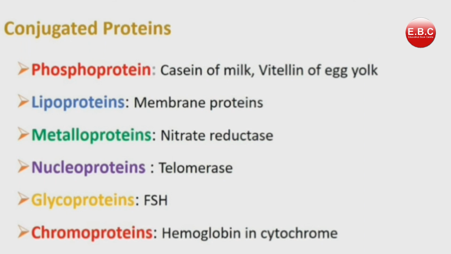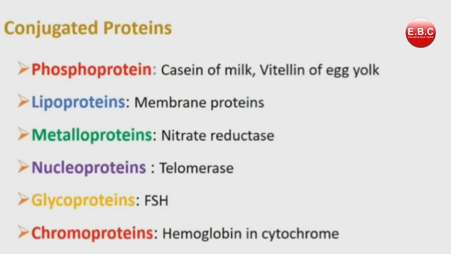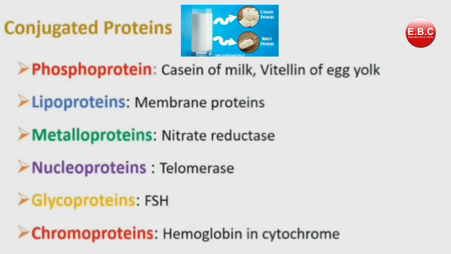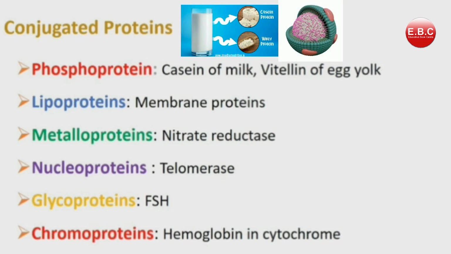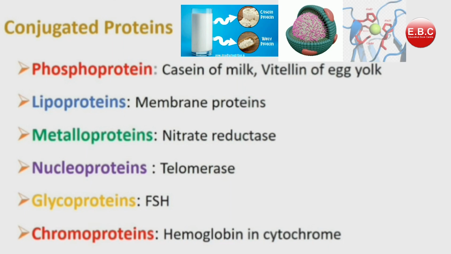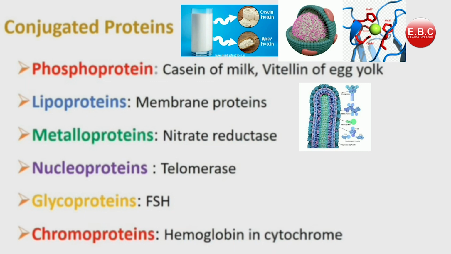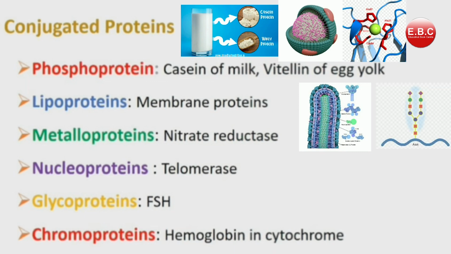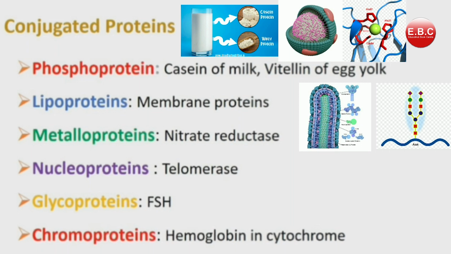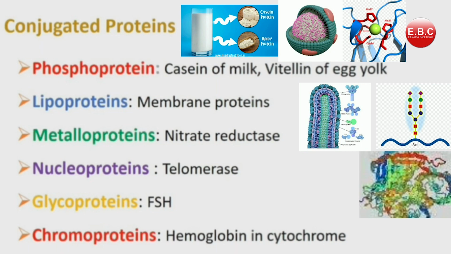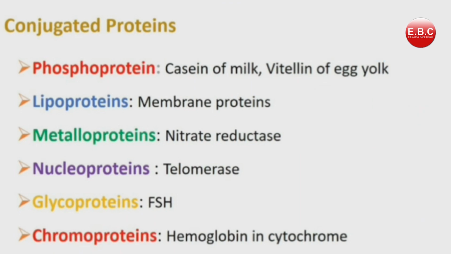Examples of conjugated proteins: protein plus non-protein part. For example, phosphoprotein, phospho plus protein; lipoprotein, lipid plus protein, present in membranes; metalloproteins, metal plus protein, present in nitrate reductase; nucleoproteins, nucleic acid plus protein, present in telomerase; glycoproteins, for example follicle stimulating hormone; chromoproteins, present in hemoglobin and in cytochrome.